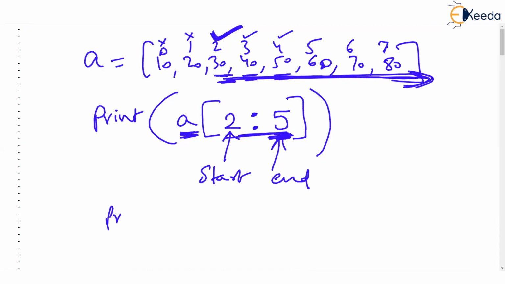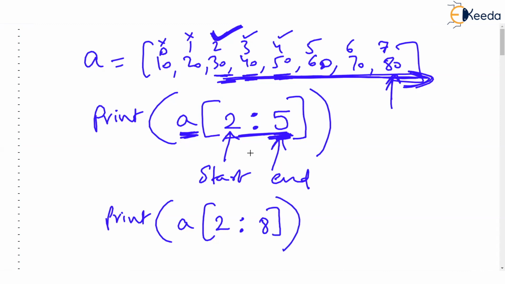One way of doing this is print A, starting from 2, then colon. And what is the last index? Watch here. The last index is 7, so I will give 8. Be careful about the last index. So the values printed will be those placed from the second index up to the seventh index.